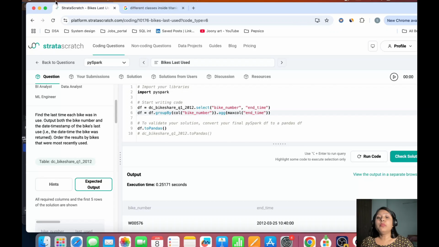Do not forget to practice it in both SQL and PySpark, because both of them are really important for any data engineering role and data analyst role. And if you are a business analyst, then SQL is a must. PySpark is optional; if you want to learn it, then it's great. Otherwise, SQL you should at least know so that you can get the data set and make sure the data is valid or not.